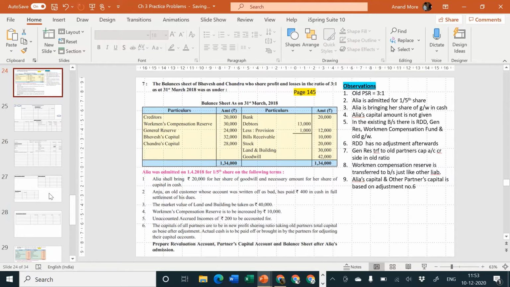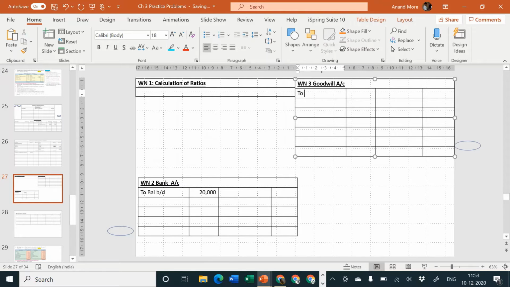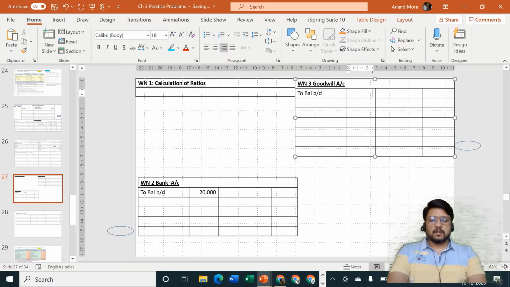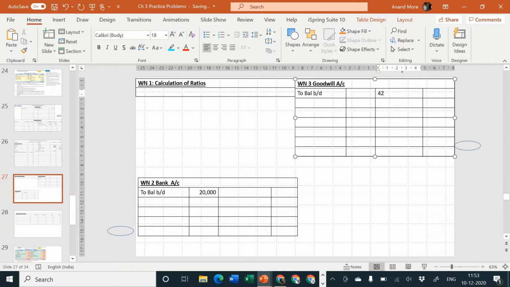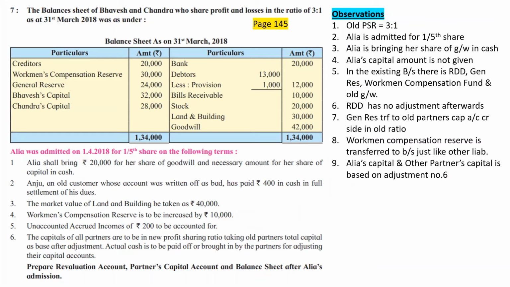Goodwill 42,000. We have prepared a separate account for goodwill, so I'll write there to balance brought down. Amount is rupees 42,000.